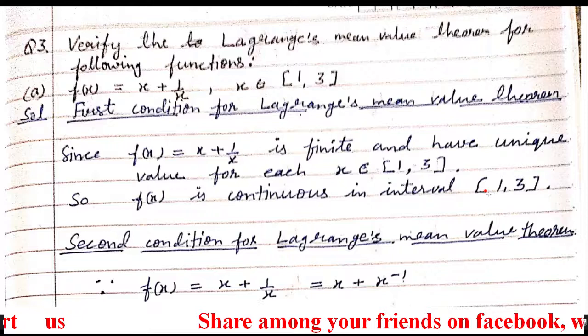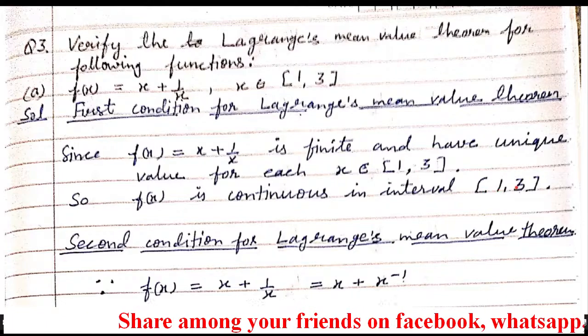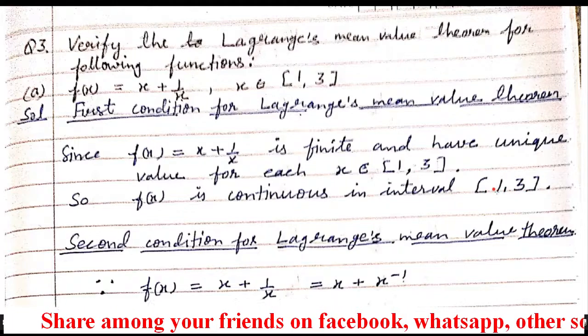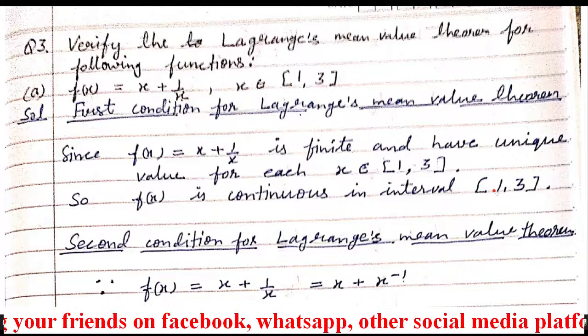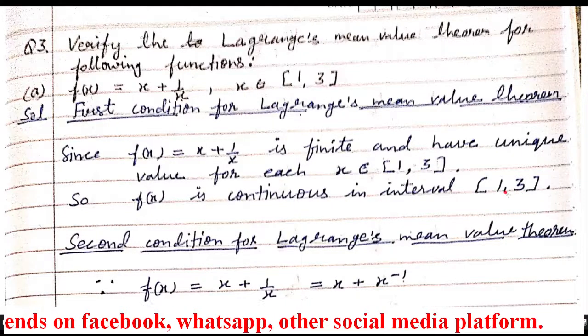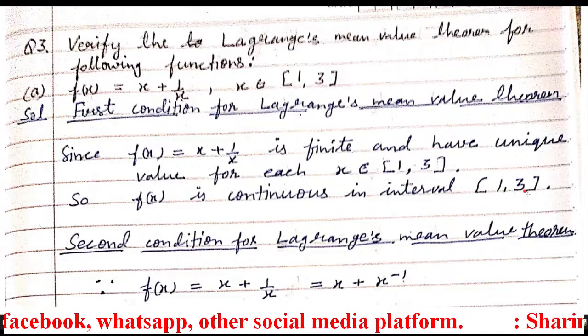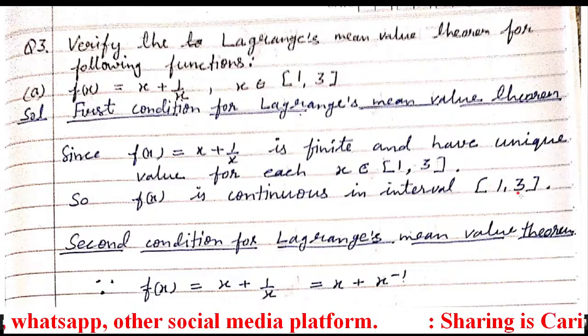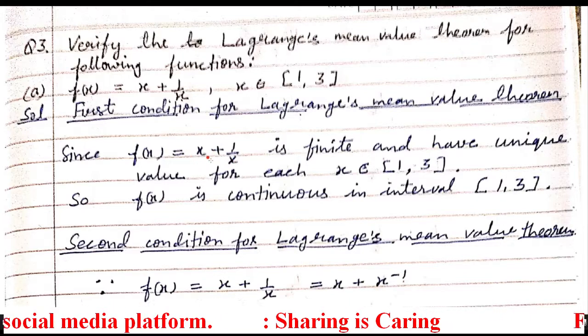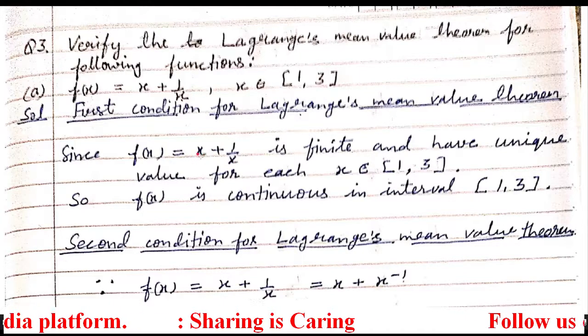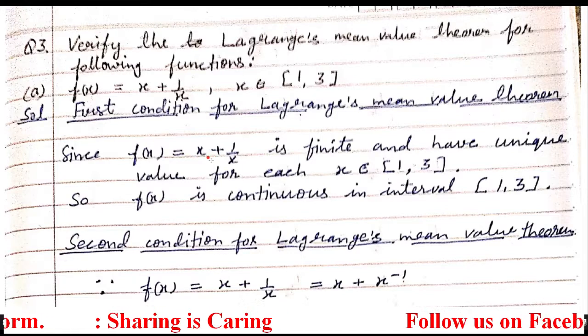Like the closed interval is from 1 to 3. 1 to 3 means the value of x can be 1, then 1.5, 1.2, 2, 2.5, 2.3, like this. So x can have many values from 1 to 3, and if you put those values here, for every value it's not going to be infinity.